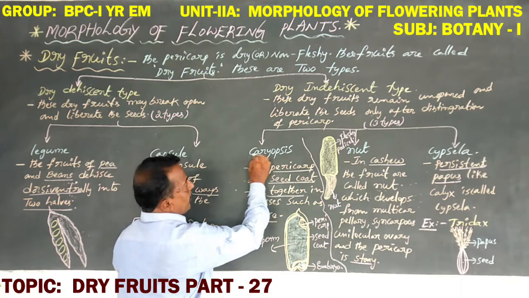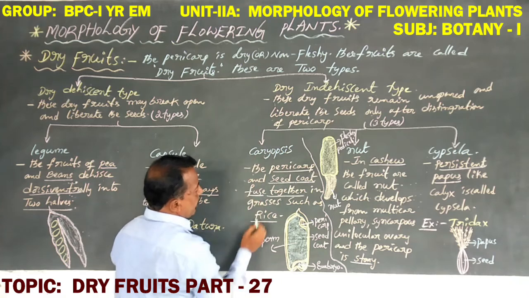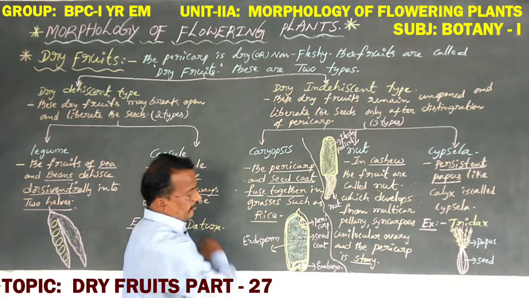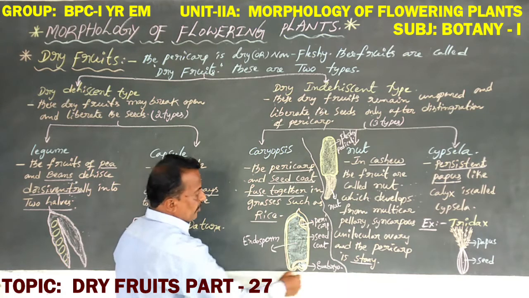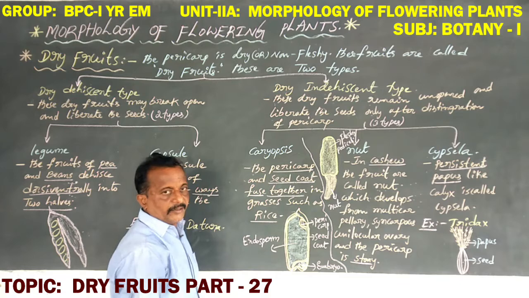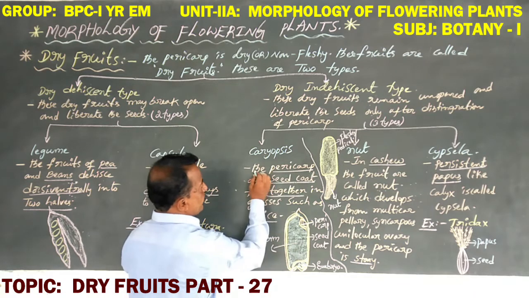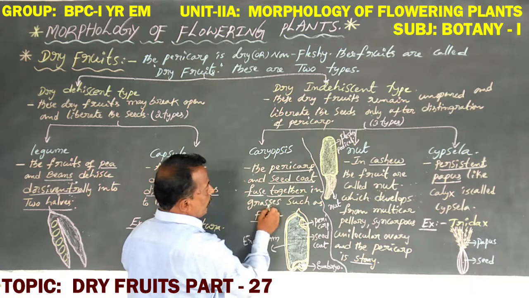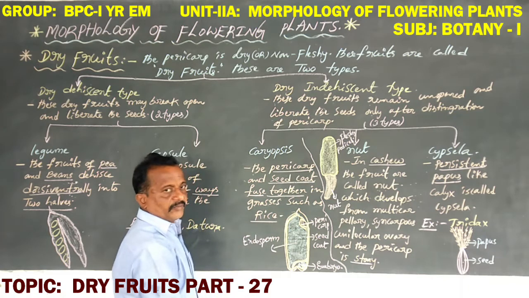Dear students, Caryopsis is clearly seen in rice. This is a rice seed, a diagrammatic representation of a rice seed or grass seed. The pericarp and seed coat fuse together in grasses such as rice.